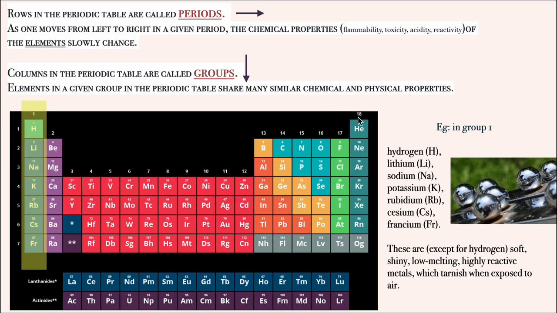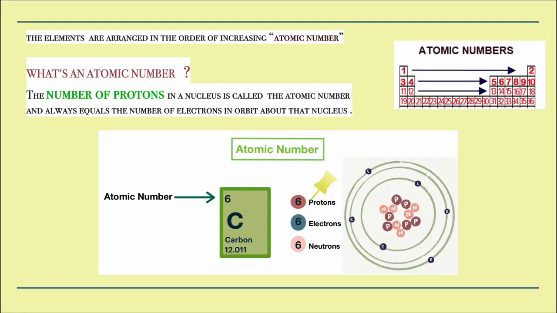One more example would be this column. These are inert gases, similar physical and chemical properties. That's why they are arranged in a group. Okay. So moving on to the next slide.